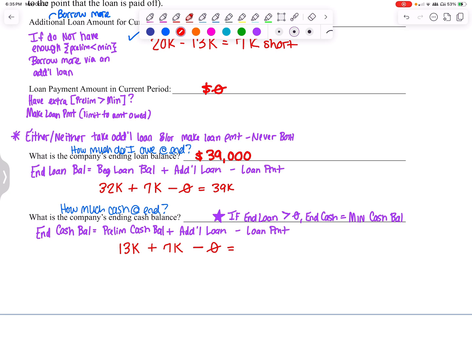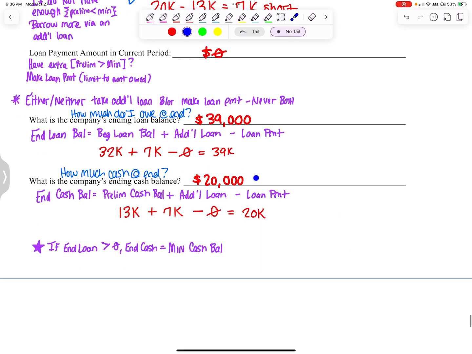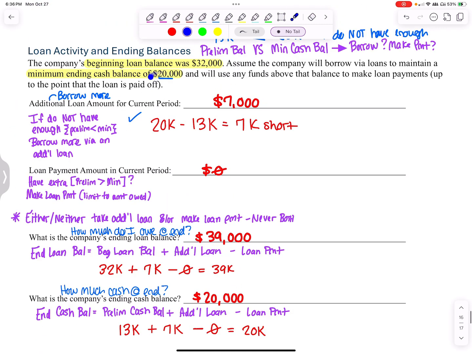So 13,000, the preliminary balance adjusted for the loan activity, so plus any additional loan minus the loan payment. 13 plus 7 minus 0, 20,000. You might notice that number looks quite familiar. It is because that is the minimum cash balance.